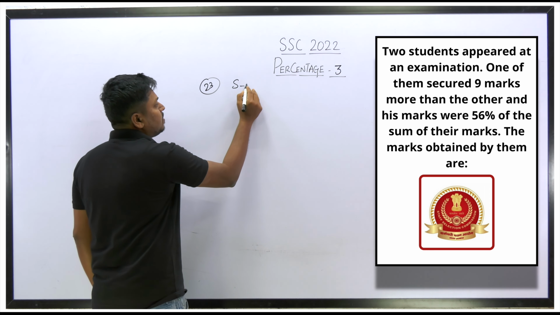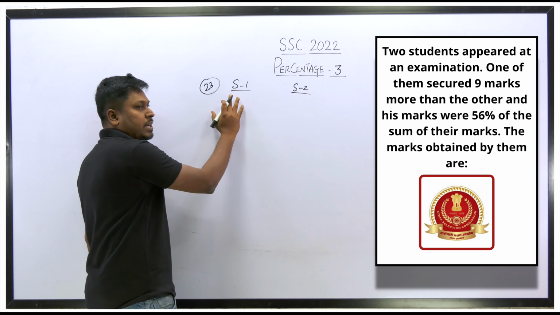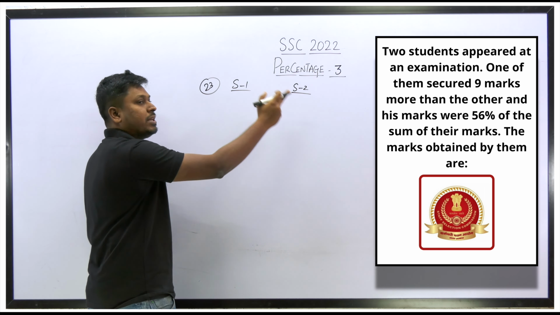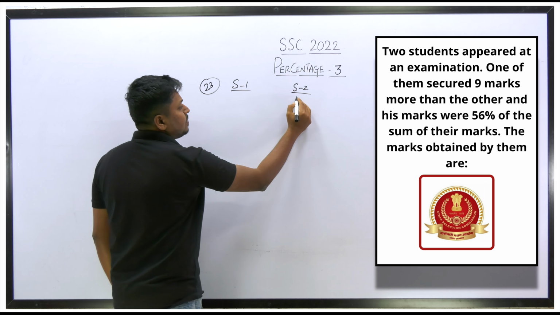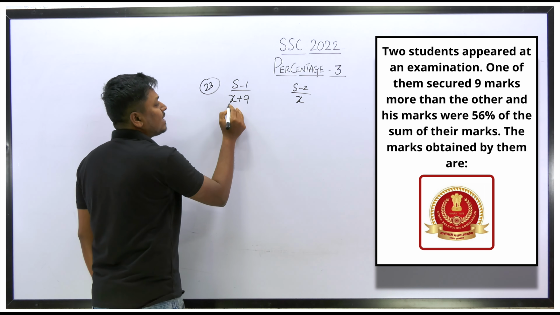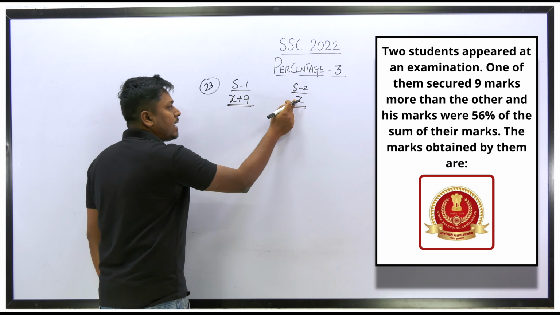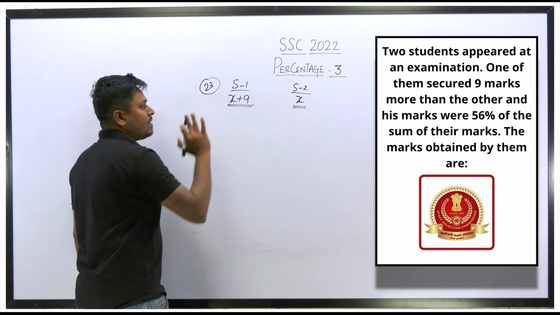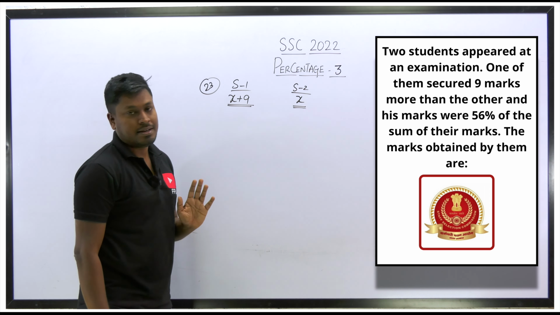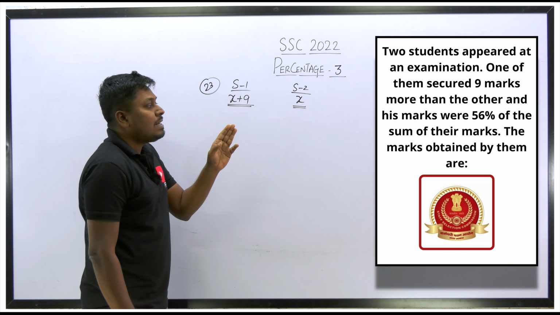Just see here, there are two students, student 1 and student 2. One student's mark is 9 marks more than the other. So we can say that if student 2's mark is x, then student 1 will be how much? X plus 9. Only then can we say that one student's mark is 9 marks more than the other. So student 1 will be x plus 9. Understood?